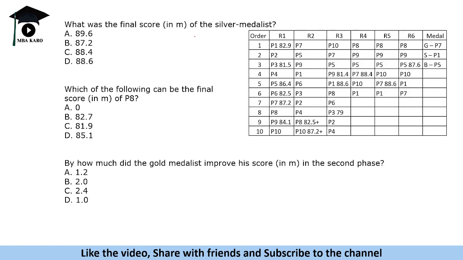What was the final score in meter of the silver medalist? So silver medalist, we saw that it is 88.6. Which of the following can be the total score of P8? Right. So for P8, we said that it is ahead of 82.5 and behind P9. P9 is 84.1. So between 82.5 and 84.1, तो इसके बीच की वैल्यू देखनी पड़ेगी. That is 82.7. That is the only permissible value.